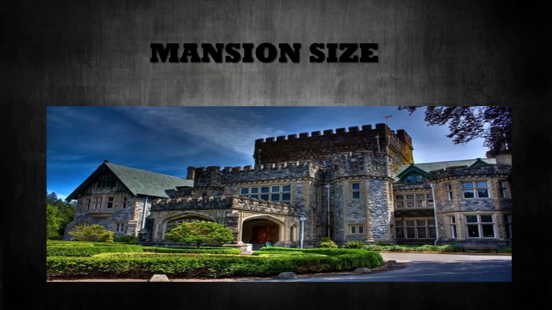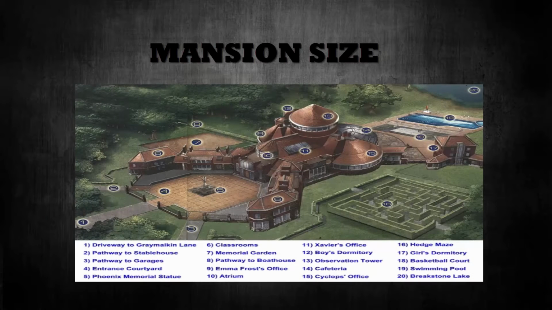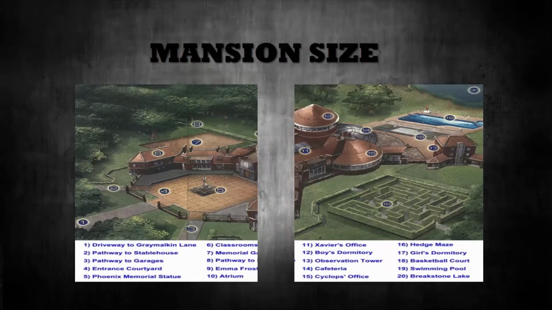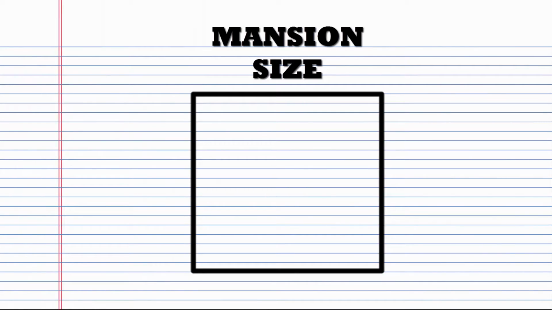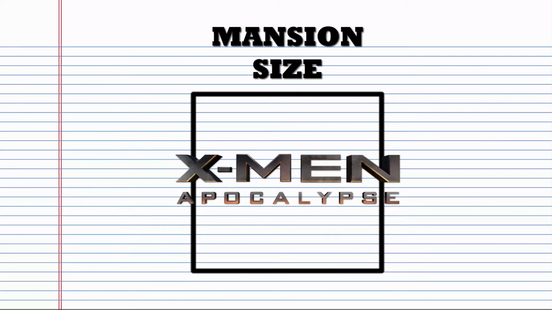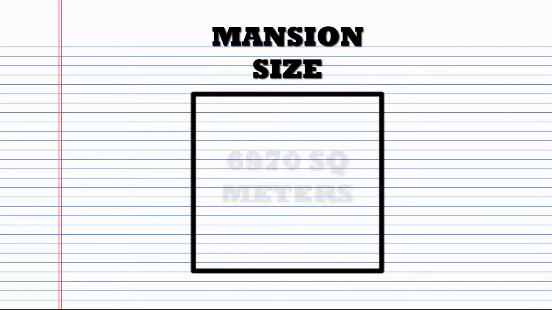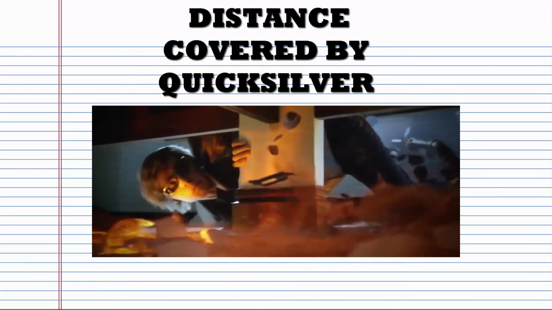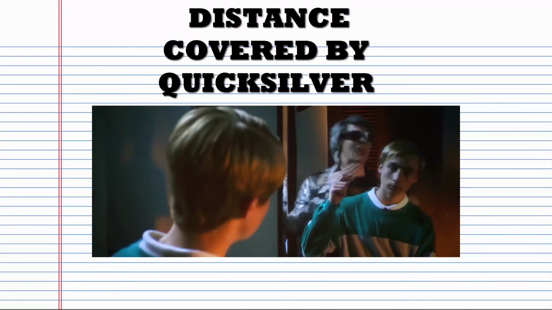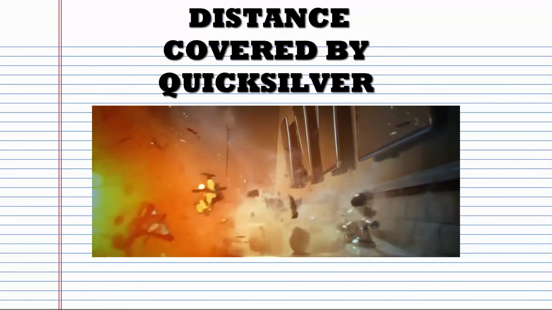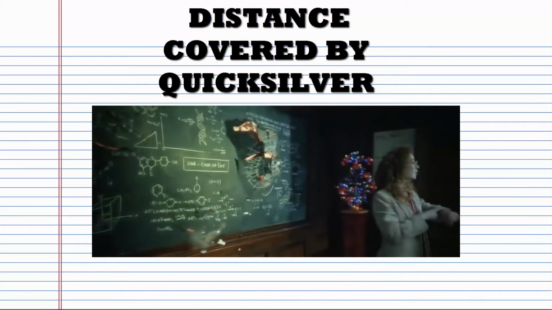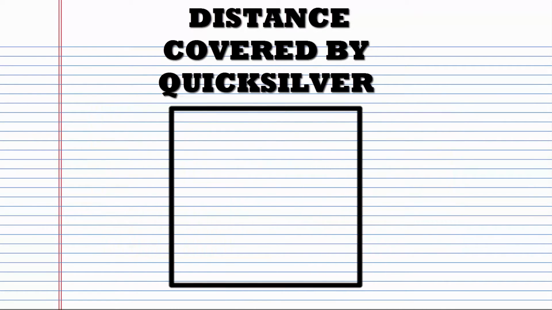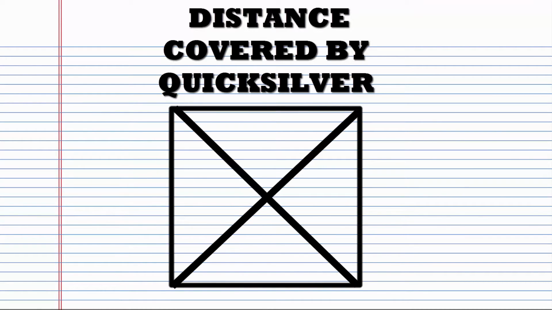First, the mansion size. It would be nearly impossible to lay out the entire floor plan, so for convenience, let us assume that the mansion is in the size of a conceptual square, which represents the whole area of the mansion. According to the movie, the mansion has an area of 6,970 square meters. Next, distance covered by Quicksilver. It is practically impossible for us to track all of Quicksilver's movements through the mansion, so let's just assume that he covers a theoretical distance inside this theoretical area enough to make an X.